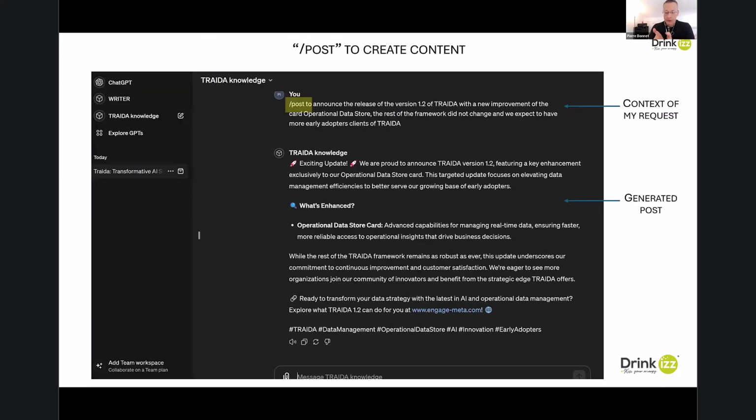Next, a post for a social network. So /post to announce the release of the version 1.2 of Treda with a new improvement of the card operation data store, and so on. And I obtain the text for a direct posting on the social network.